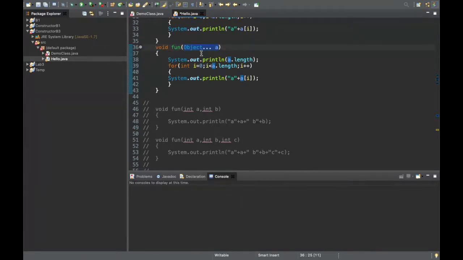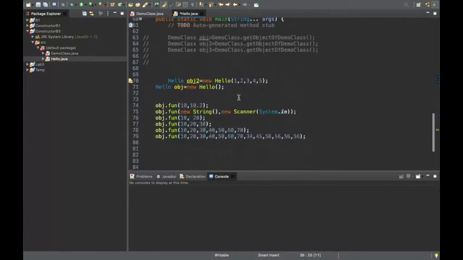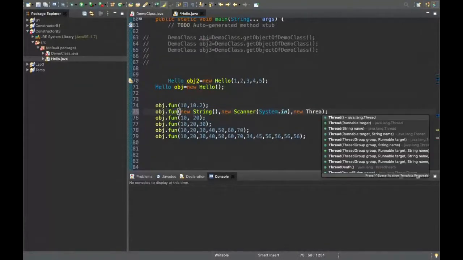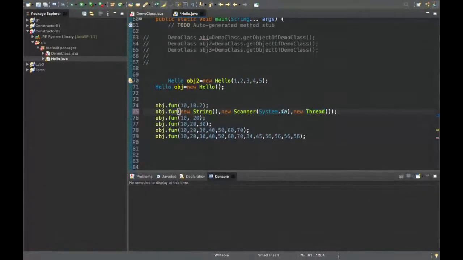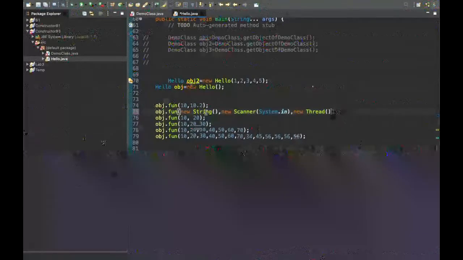So if I set object dot a, that means I can have n number of arguments and n type of arguments. The example we have seen here as well: first argument is string, second is scanner, third can be maybe new thread, and fourth can be something else also. So we can see these are different kinds of things.